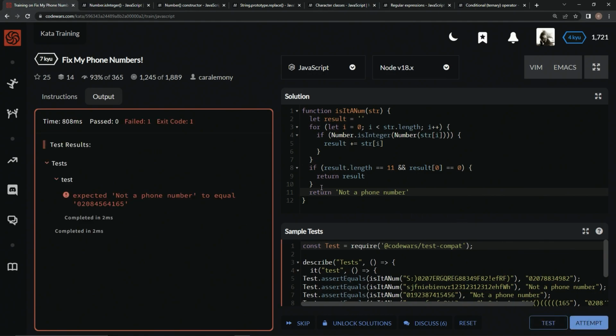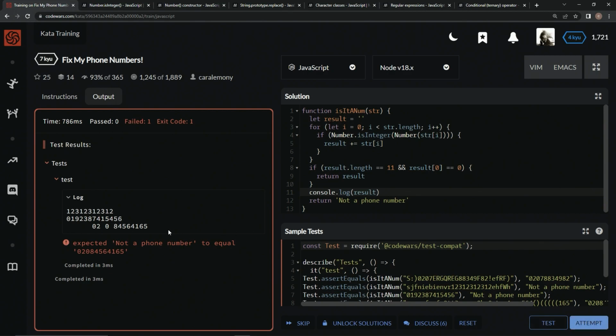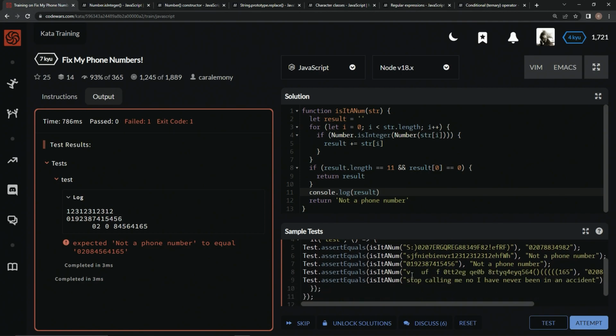What's up with this? Let's do a console.log string to see what we got going on. Console.log, not string, but result. See what we got going on. Test it out. All right, what's up with this? Good, good. This one's bad. Where's this one? 1, 2, 3. It's probably this one right here. As you see, there's a bunch of white spaces, so even though a white space gets pushed into this number, it's still going to be counted as an integer, and that's not going to work for us.